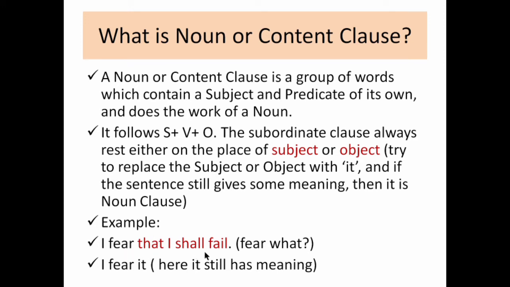I think now the concept of the noun clause has become easier. We can get a noun clause by two methods. First, just go to the verb and ask what. Whatever the answer you get by asking the question what, that part of the sentence can be termed a subordinating clause. Or the other thing is, if you replace the subject or the object with "it" and it still gives the meaning, then it will be a noun clause. I hope now the concept of the noun clause is more clear to you.